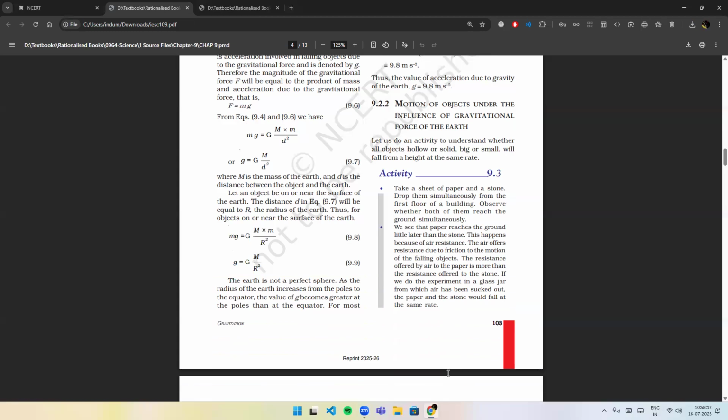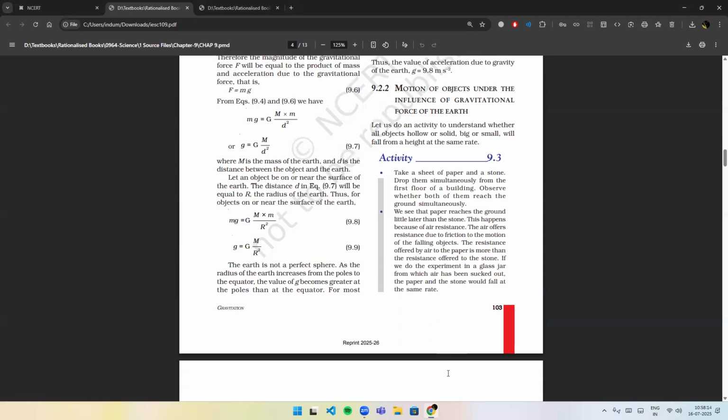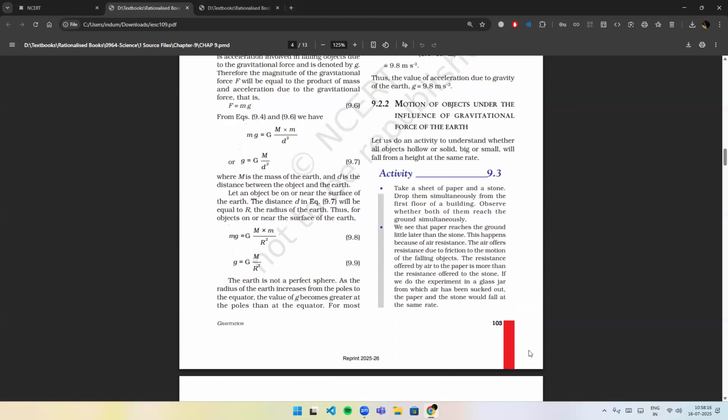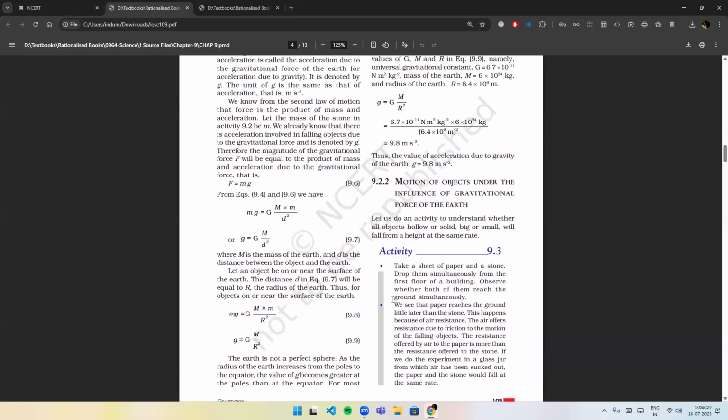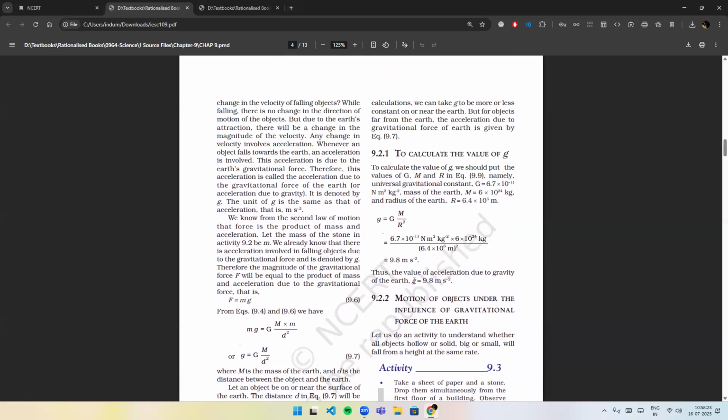The Earth is not a perfect sphere. As the radius of the Earth increases from the poles to the equator, the value of g becomes greater at the poles than at the equator. For most calculations, we can take g to be more or less constant on or near the Earth. But for objects far from the Earth, the acceleration due to gravitational force of Earth is given by equation 9.7.